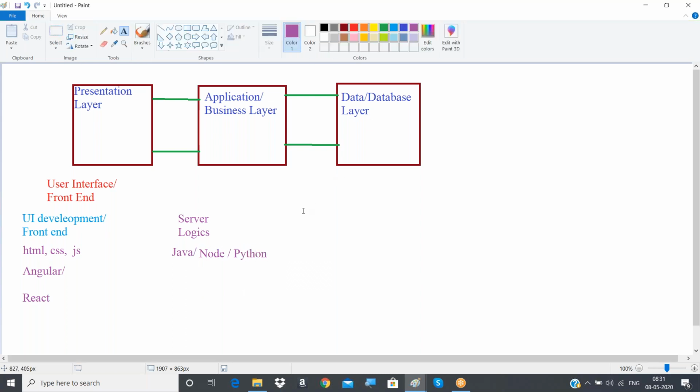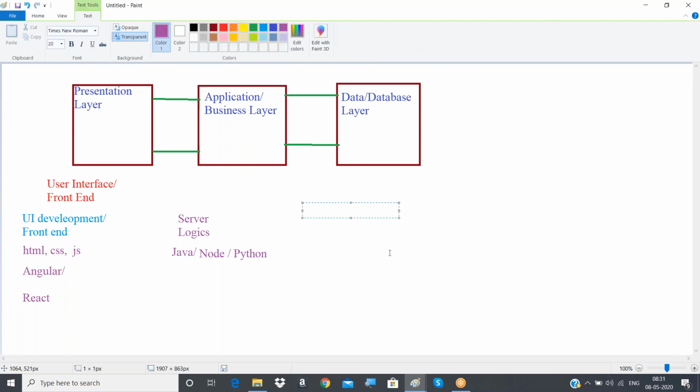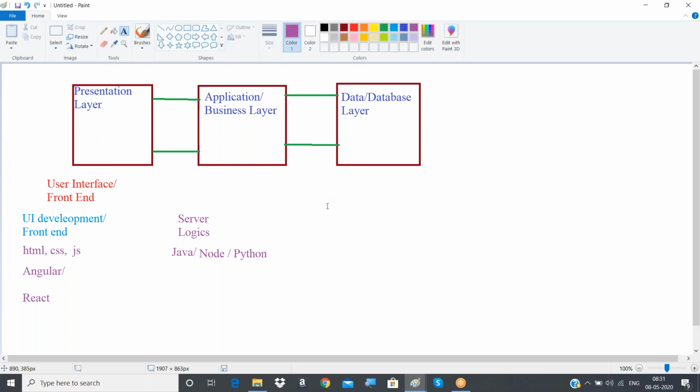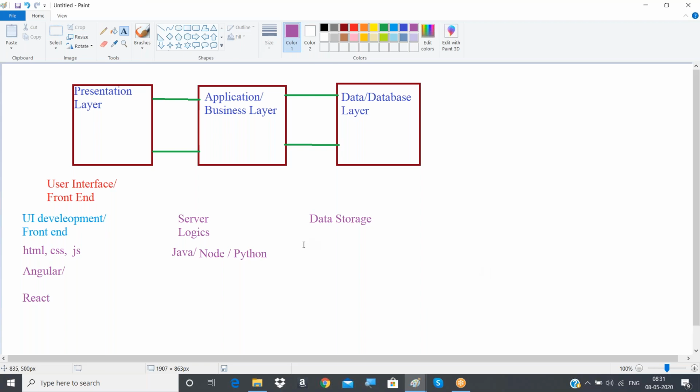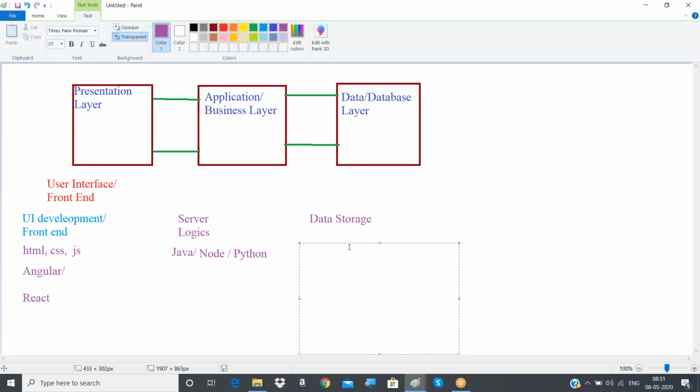And next comes your data. The data has to be stored, so I will be using a database for data storage purposes. We'll be using the database layer. To store that data, we will be using certain databases. Databases may be anything. You can use SQL related databases. What are the SQL related databases? Oracle, MySQL, all these databases we can use here.